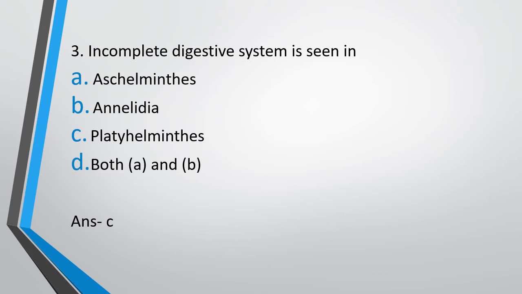And what does incomplete digestive system mean? It means that they have mouth but there is no anus, right? So the digestive system is incomplete. There is only one opening.